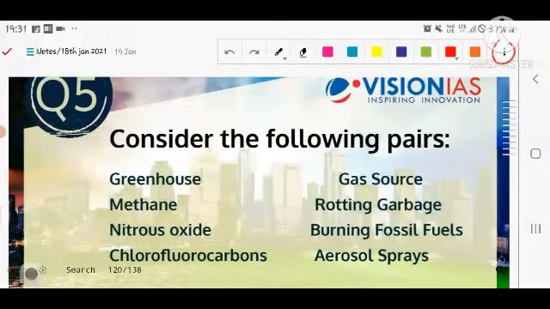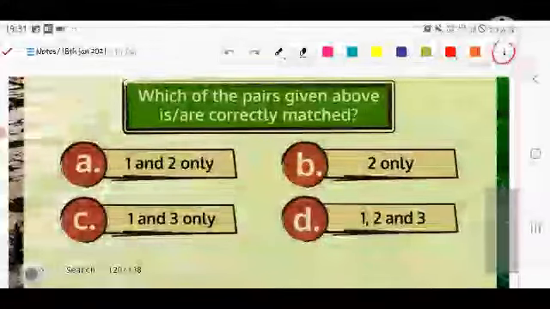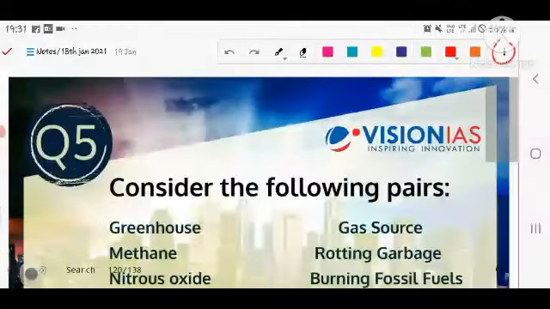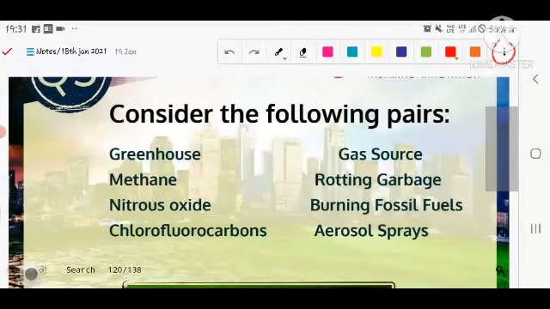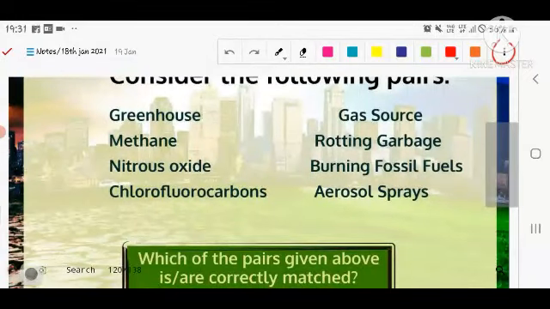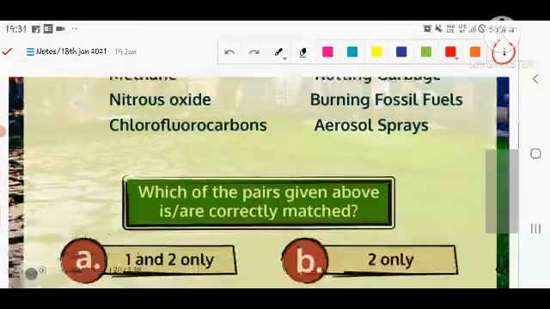Consider the following statements. Greenhouse gases, and what are the sources of these gases? First is methane, from the rotting of garbage because of the decomposition of the products in it. Next is nitrous oxide, from the burning of fossil fuels, found in the atmosphere and causing the greenhouse effect. Then chlorofluorocarbons from aerosol sprays. I repeat the question: what are the sources of these greenhouse gases? Methane from rotting garbage, nitrous oxide from burning fossil fuels, chlorofluorocarbon from aerosol sprays. You have to choose the correct option from the given options. Let's see the next question.